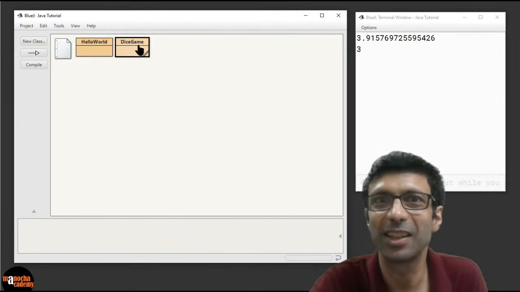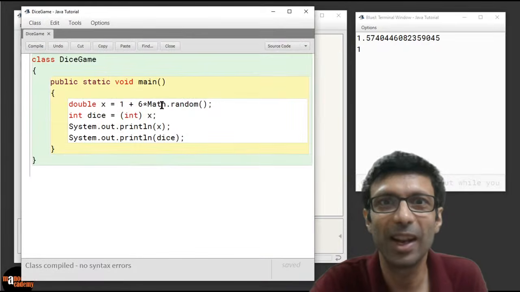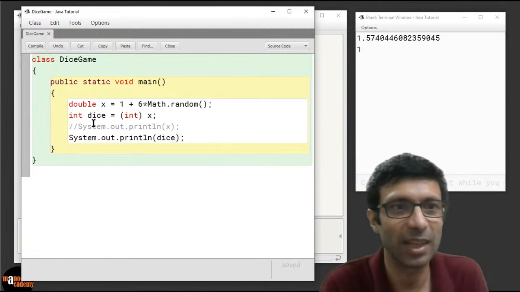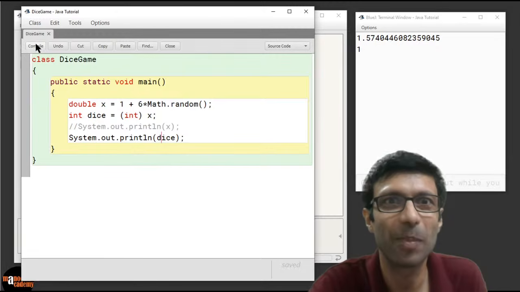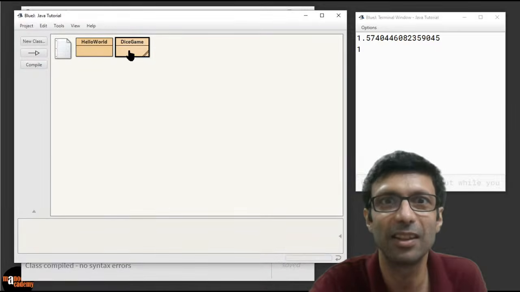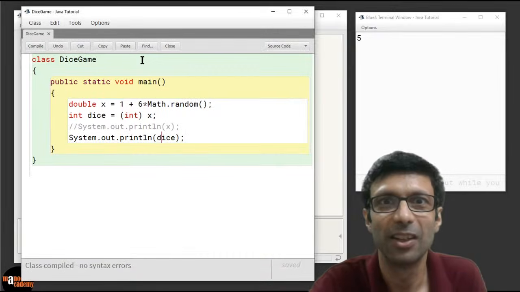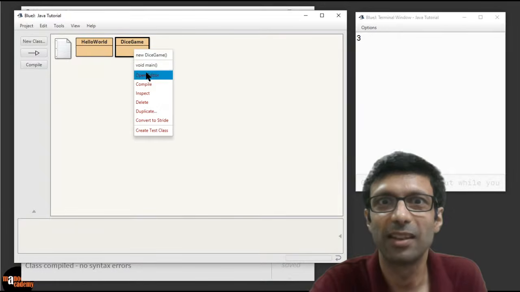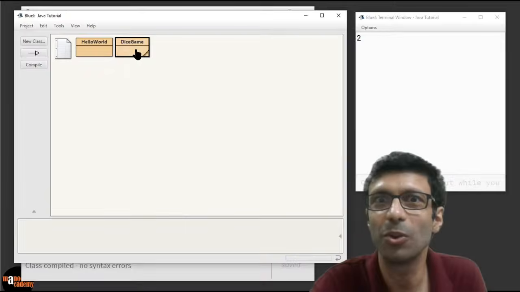So, okay, no 6 till now. All right. Anyways, so let's go ahead and remove this. So I'm going to comment out this, and we can just print the value of dice. So we can say dice equals this. All right. So let's compile it and run this program, and now you will just see the integer value. Can you guys see? So there's 5 for you. Okay. And if I run it again, 3. Okay. What are we getting? 5. Okay. No 6 today. Wow. We're out of luck. 5, 4. Oh, come on. So there's no 6 for us.